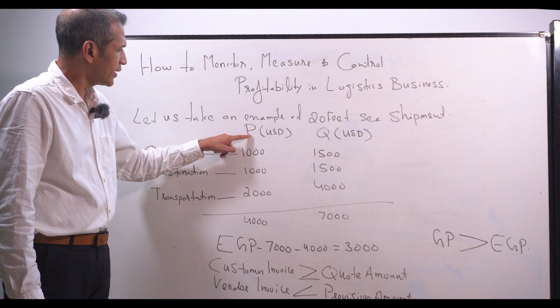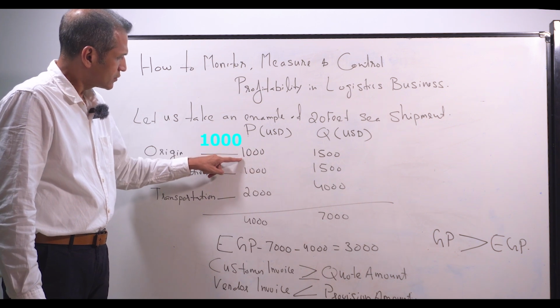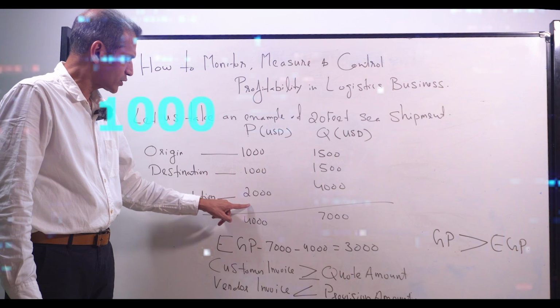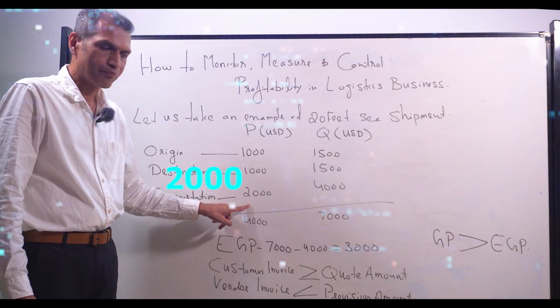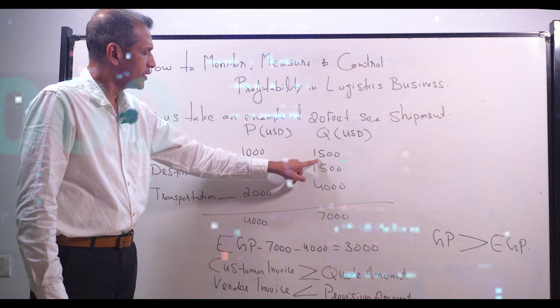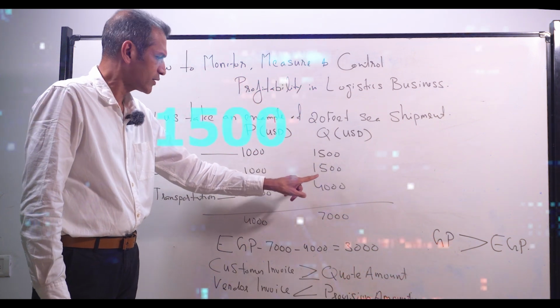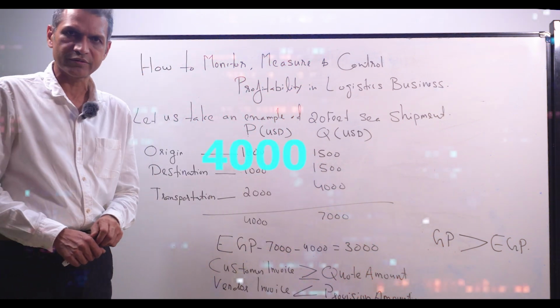The provision will be 1000 USD for origin, 1000 USD for destination, and 2000 USD for transportation. And the quote amount will be 1500 for origin, 1500 for destination, and 4000 for transportation.